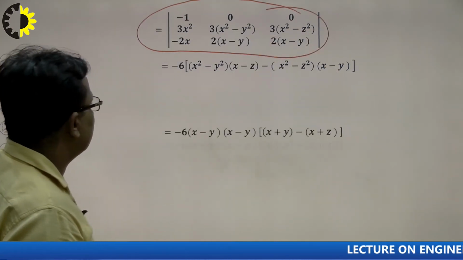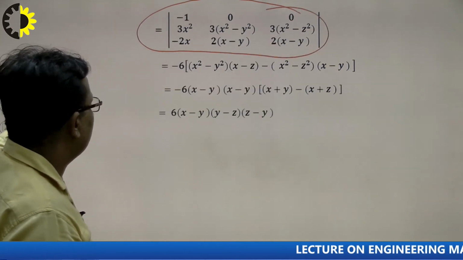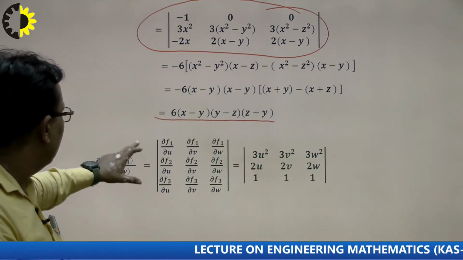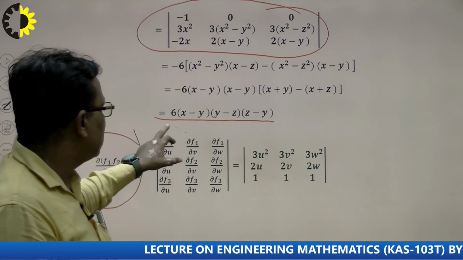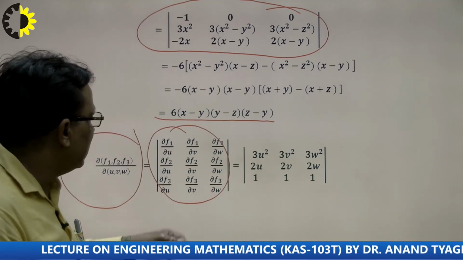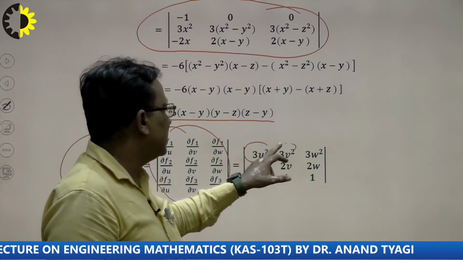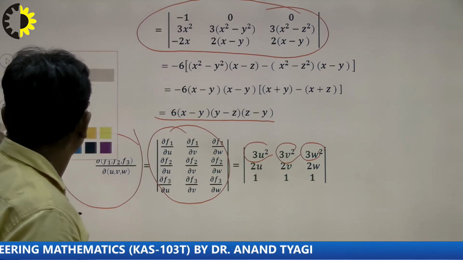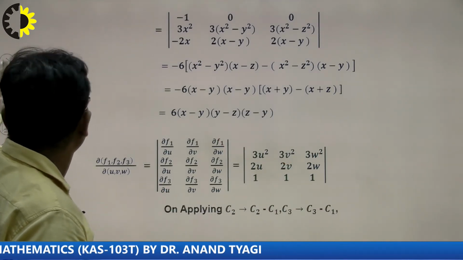Because expansion is very necessary to solve the problem. So this is our problem to solve. This is another denominator, how to solve? First of all, I write the formula of the Jacobian as in the previous question, and differentiate with respect to u, with respect to v, and with respect to w one by one. In this way we can find our result. Apply the column operation here.